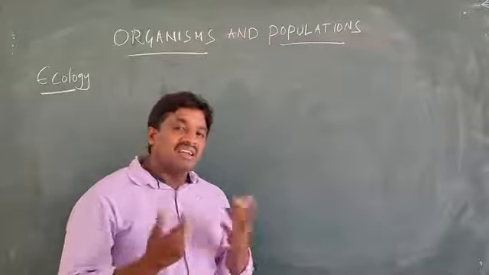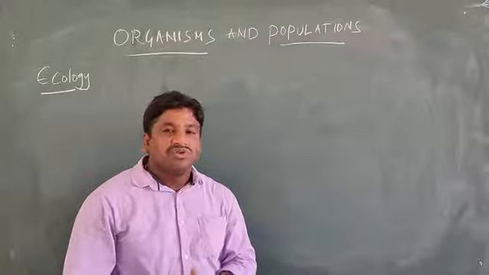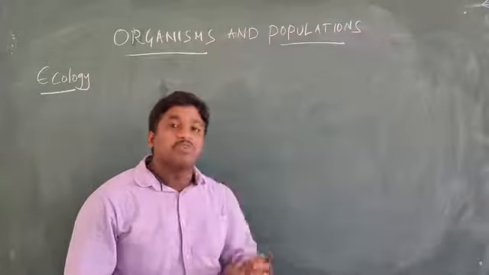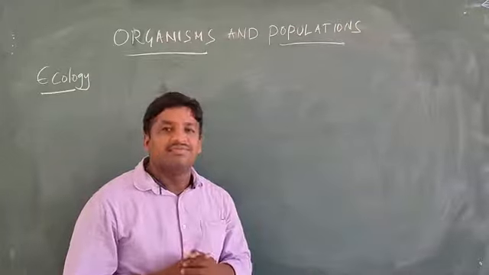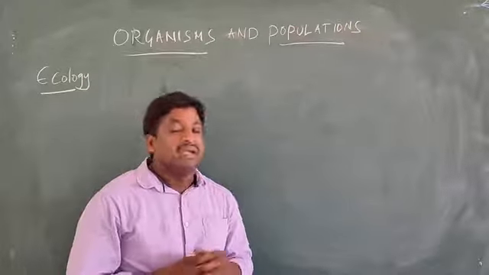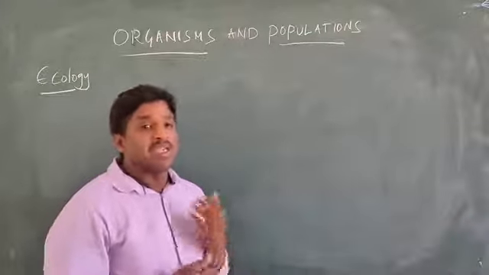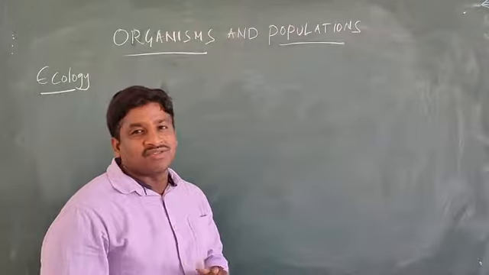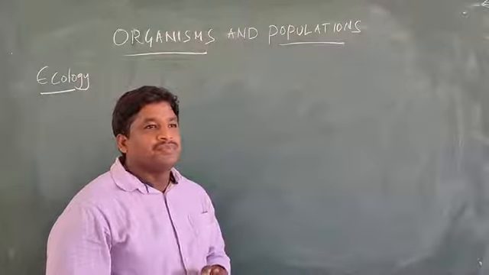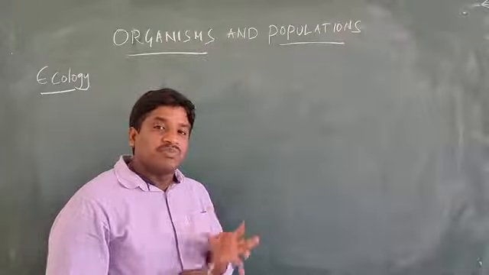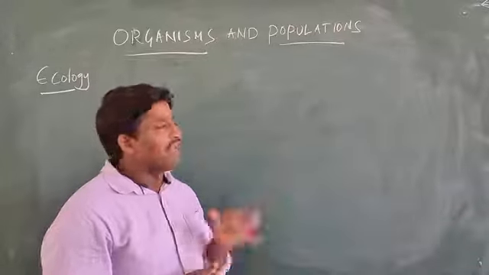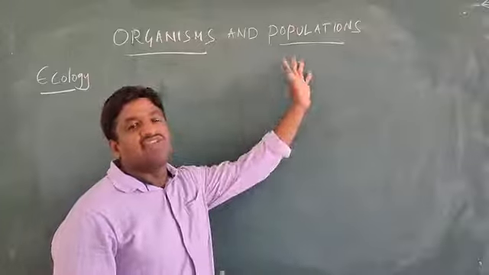In such interactions, some of the organisms may benefit, and some of the organisms may lose. Such different types of interactions we can see in this population concept.